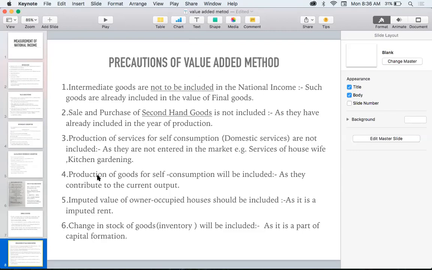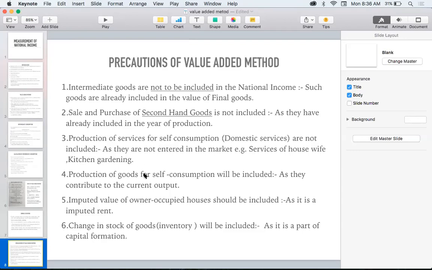And the fourth one is that production of goods for self-consumption will be included. For example, in the same way, I am having a vegetable garden. From that, I am getting the vegetables. The value of those vegetables will be added. But what will not be added? The service, whatever work I am doing in the vegetable garden, will not be included.